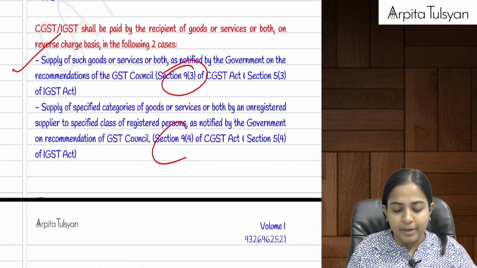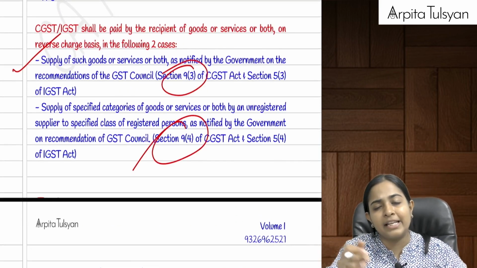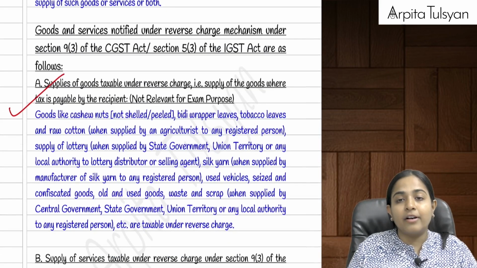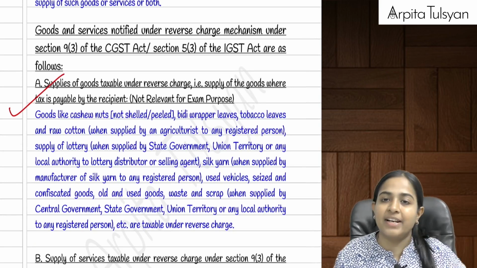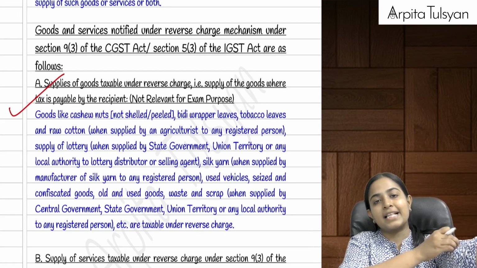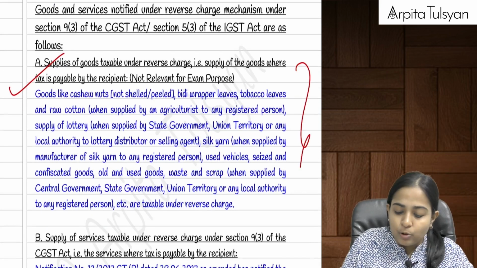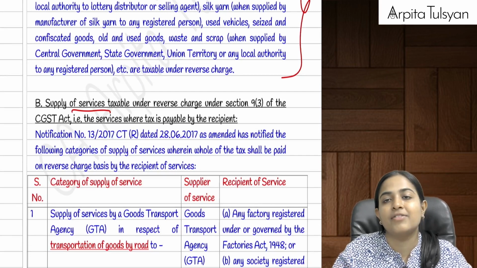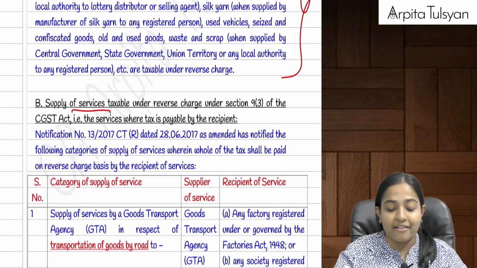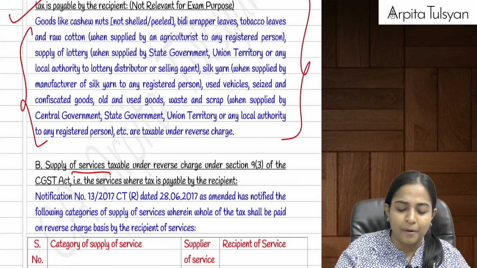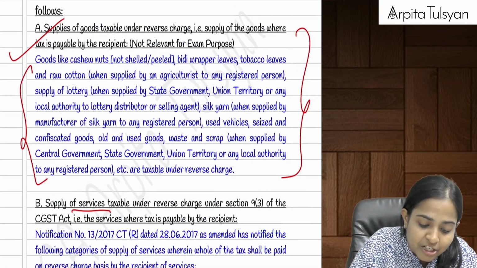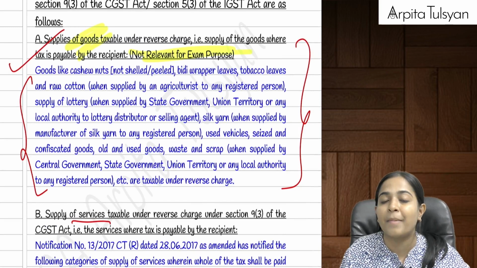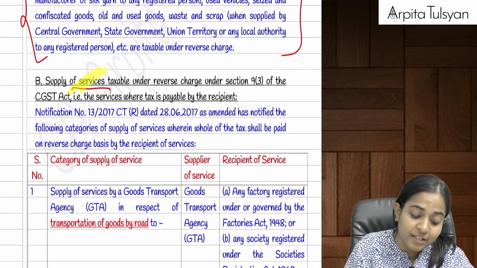Now in reverse charge there will be two sections, section number 9(3) and 9(4), or correspondingly we can say section number 5(3) and 5(4) of the IGST Act. Now listen. In case of reverse charge mechanism, both goods as well as services have been prescribed. Goods, we do not have it in our syllabus, but for the purpose of services list many of the services which are there under reverse charge mechanism we have in our syllabus. I have just given here for the purpose of examples. But reverse charge mechanism of goods is not relevant from exam point of view. That does not form part of our syllabus, but reverse charge mechanism of services is there and